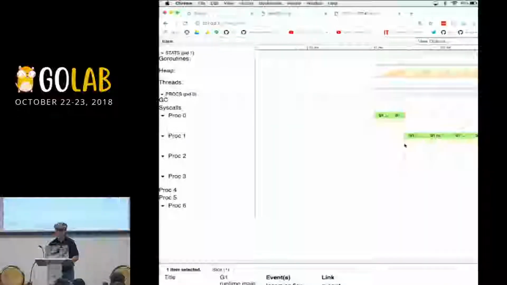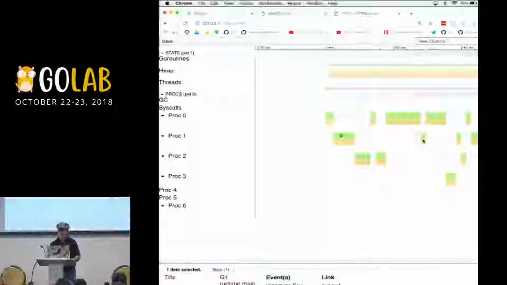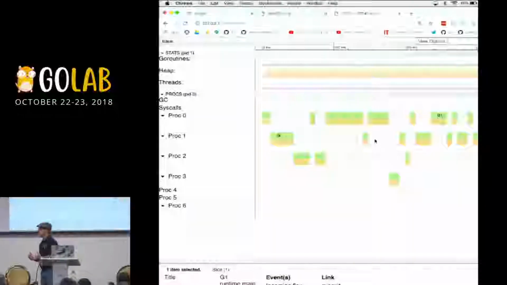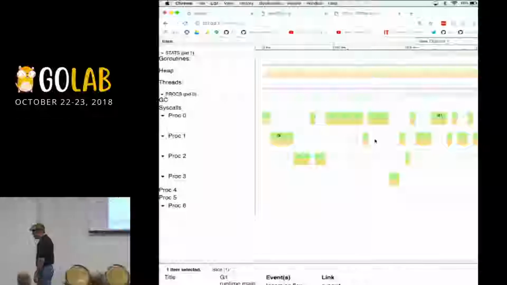But I'm trying to figure out what is causing, or what can we do to make this program run any faster. And if I come back into this view real quick, I notice something from a macro view. It looks like the only code that's leveraging all of my CPU capacity is the garbage collector.